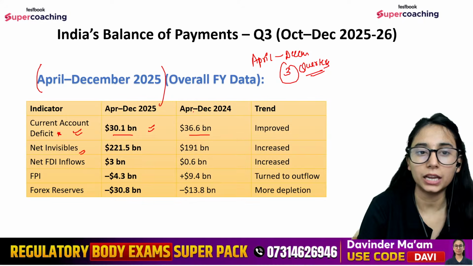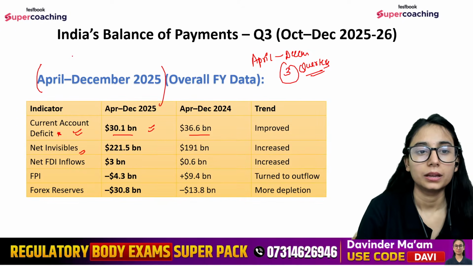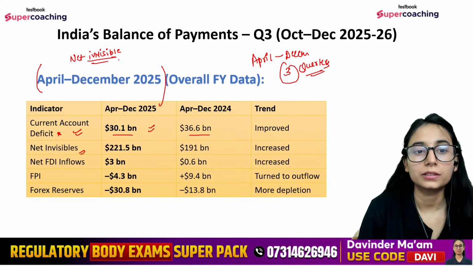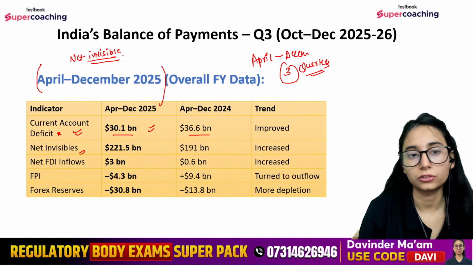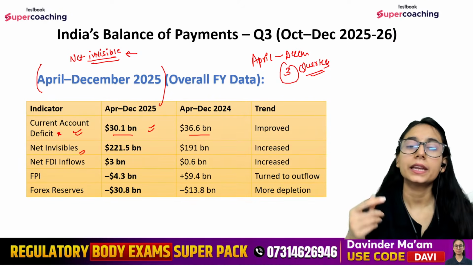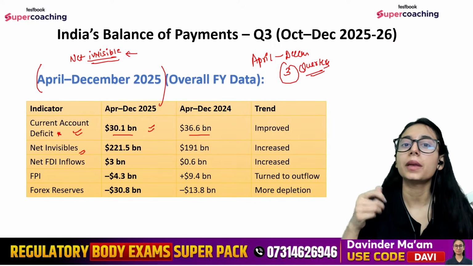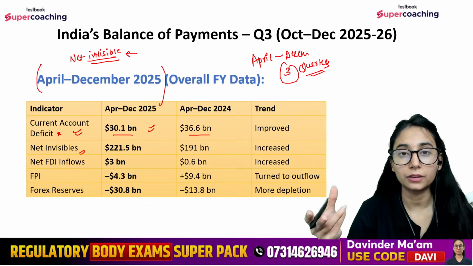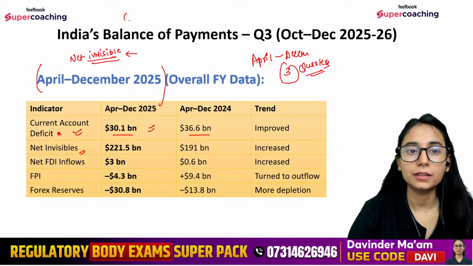Invisibles क्या होते हैं? Net invisibles, इनके बारे में भी समझ लेते हैं. देखिए इनका नाम क्या है? Net invisibles. इनका नाम ऐसा क्यों रखा गया? देखिए, जब भी किसी चीज का नाम रखा जाता है, we have to understand why such a name has been given to such a particular component. So they are invisible. That means we are getting some kind of money or we are paying some kind of money, but we cannot see that happening in real life. Suppose we are sending some goods.